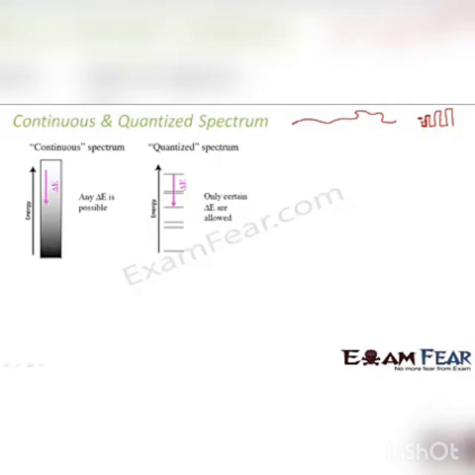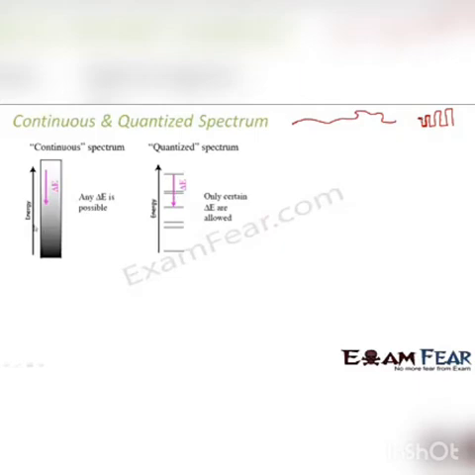You remember, when we were talking about digital signals, we said that it can take only two values, either 0 or 1. So there is a discrete set of values which are only allowed. It cannot take any other value except 0 and 1. Similarly, in the case of continuous spectrum and quantized spectrum, when I say continuous spectrum, that means the energy can take any value.